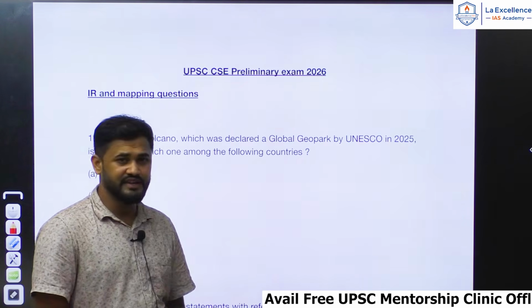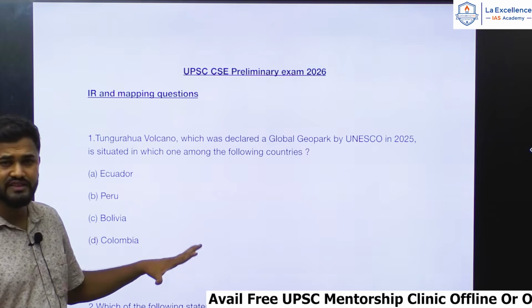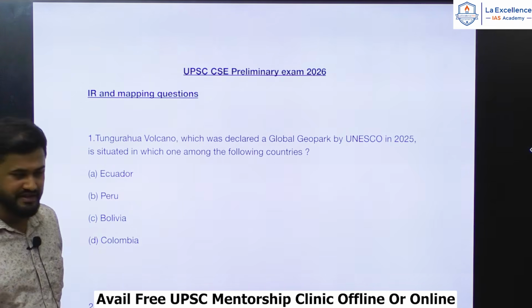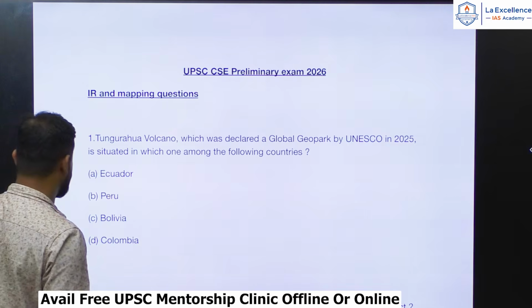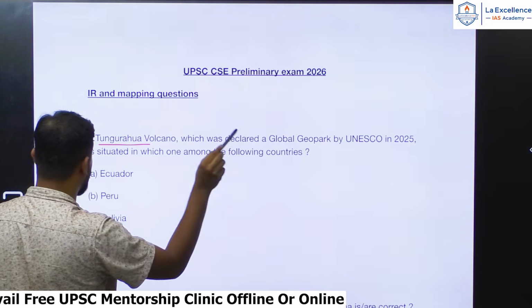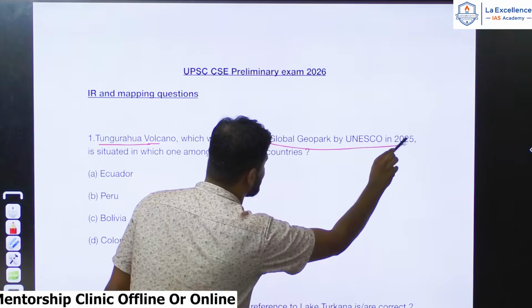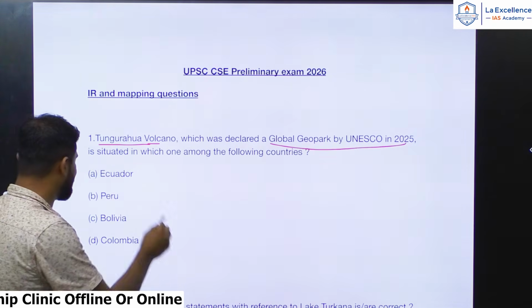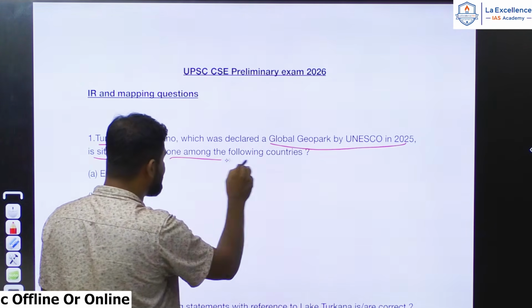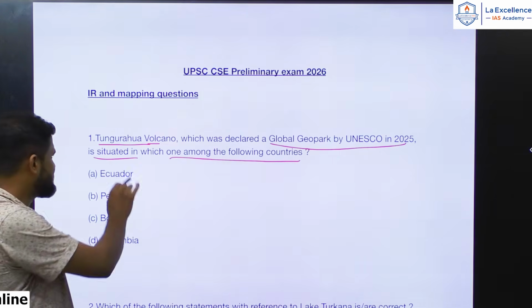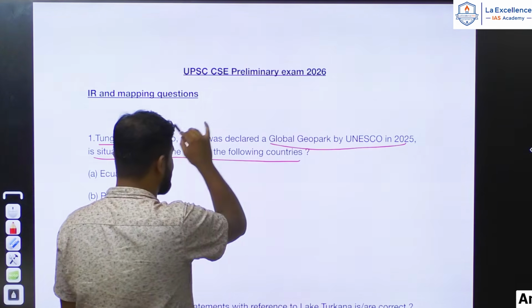Okay, so let us start with question number 1 in the mapping and IR section. The first question here is: Tungurahua volcano, which was declared as a global geopark by UNESCO in 2025, is situated in which one of the following countries? That is the question. This volcano is in the news only because of this.